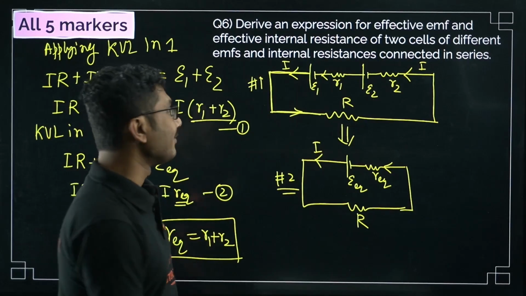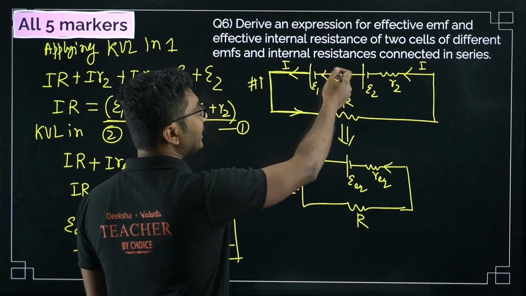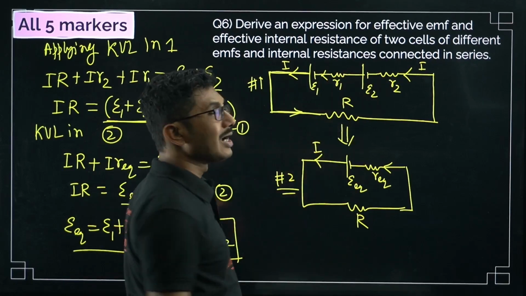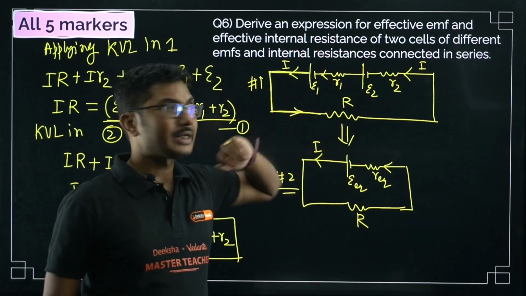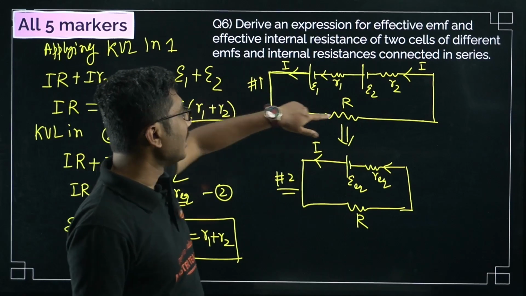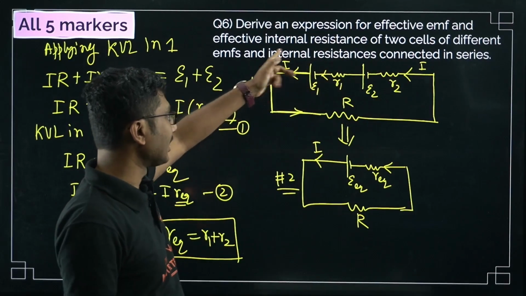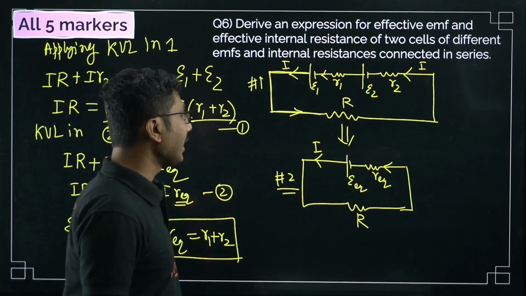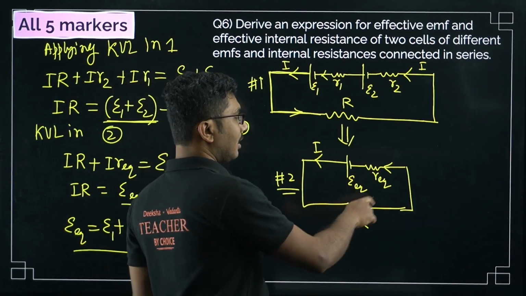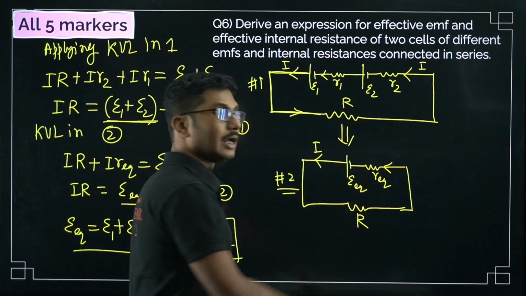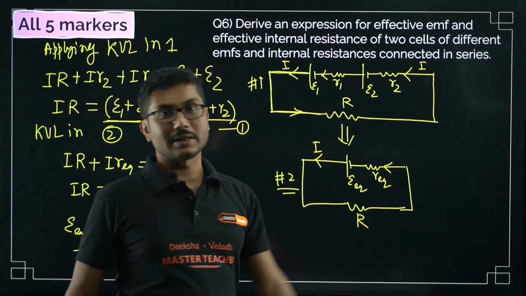because this is a very simple easy derivation. So we have two cells epsilon 1 and epsilon 2 with internal resistances R1 and R2 connected in series. Now we know that in series combination current remains constant, so whatever current is passing through the external resistance R, the same current will pass through the other resistors as well. Okay, now the equivalent circuit of this will be one only EMF, one only equivalent resistance, and the same current will pass through the same external resistance.